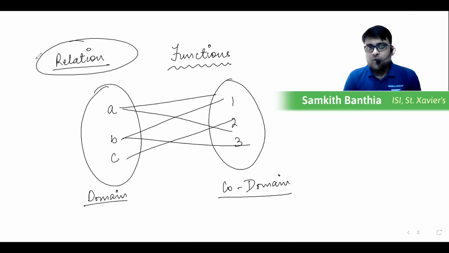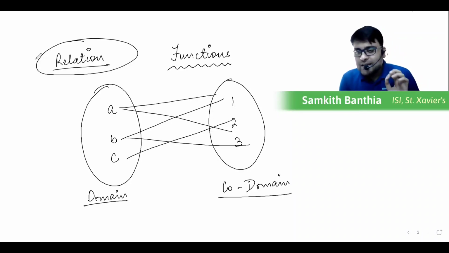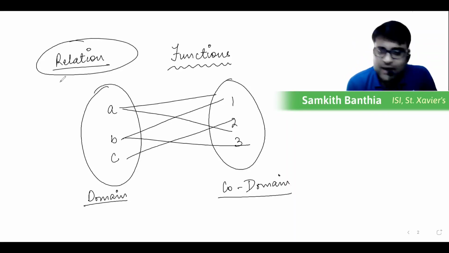Are you with me? If you are, please raise your hand. Any sort of a mapping between two sets is called a relation. The mapping will originate in the domain and terminate in the codomain. It will end in the codomain. Okay? Okay. Now, any sort of a mapping between the domain and the codomain is a relation.